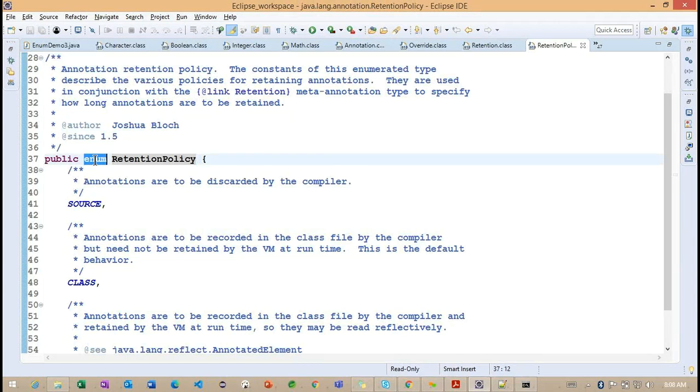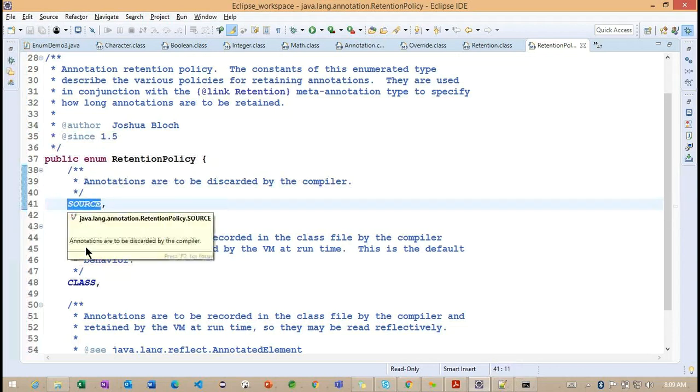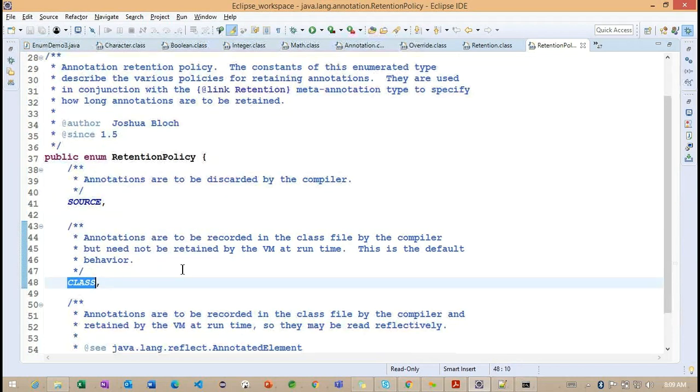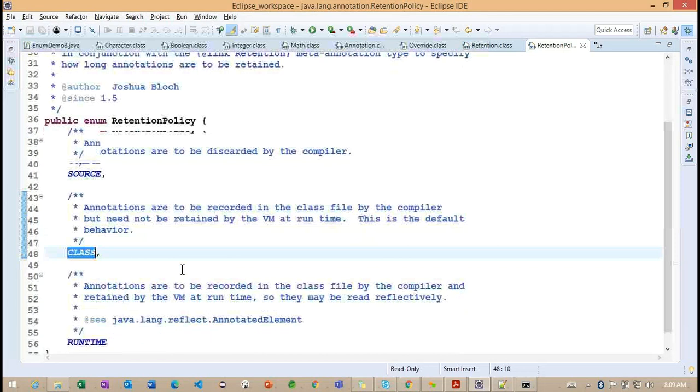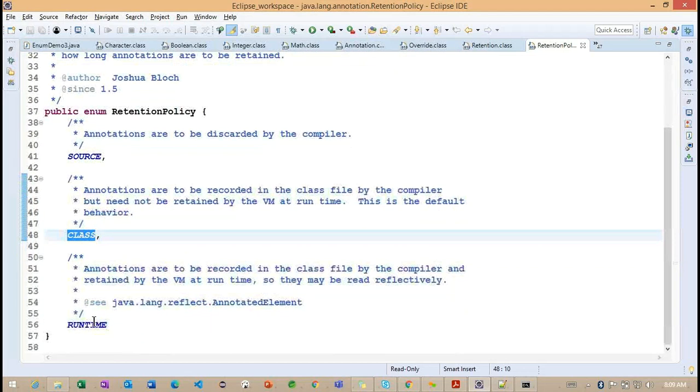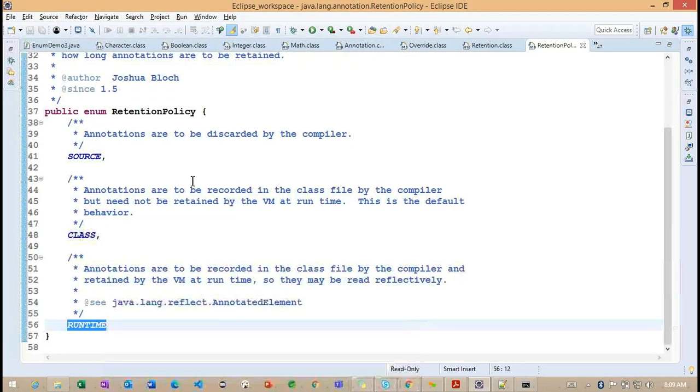Getting the point. RetentionPolicy is an enum. Just like in the last class where we discussed the enum, here you can observe we have SOURCE, CLASS, and RUNTIME constants. What information is it providing here?